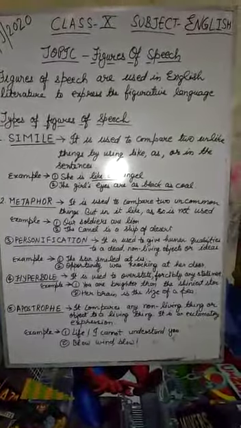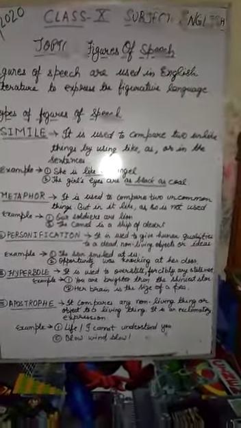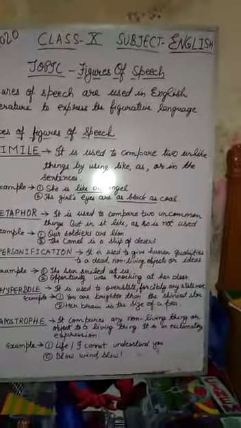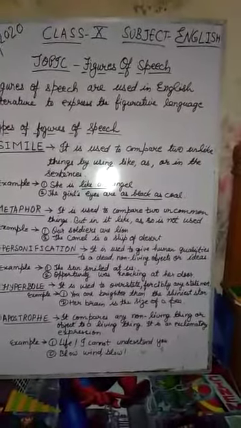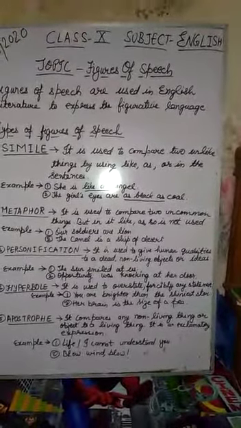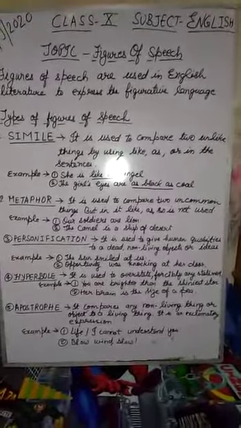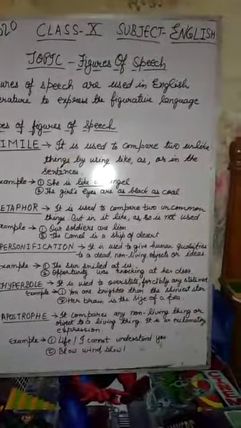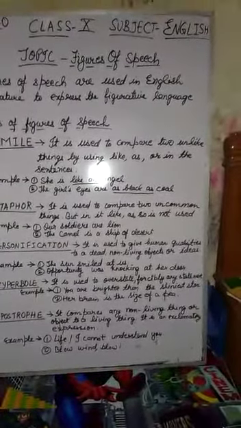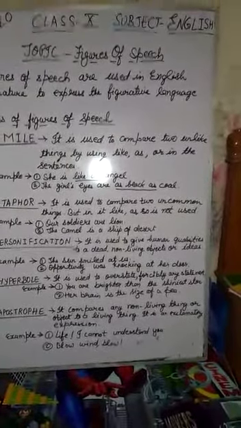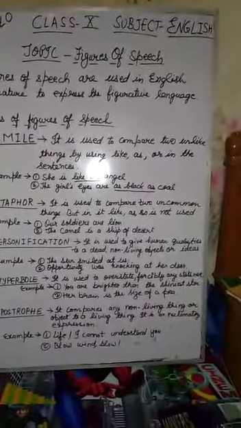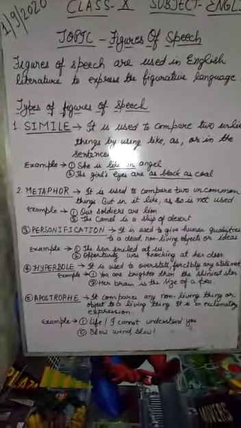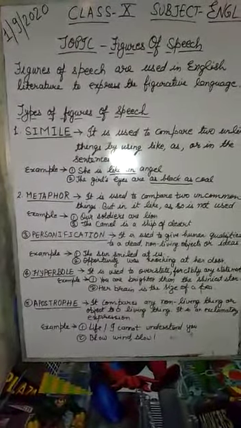Next figure of speech is personification. What is personification? Personification is used to give human qualities to a dead or non-living being, thing, or object. So personification is used for any non-living thing or object to give it life. In an easy way, we say we give it a life, or sometimes we use such words to compare such things to a living being.